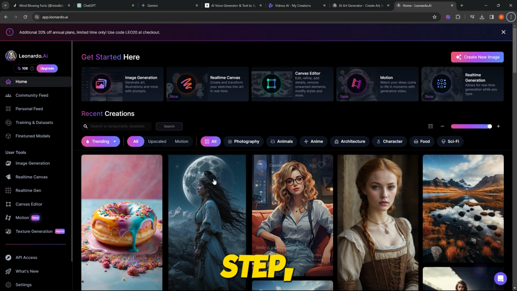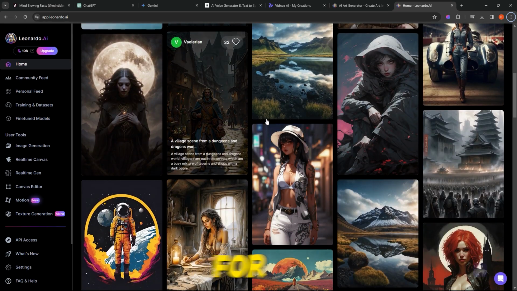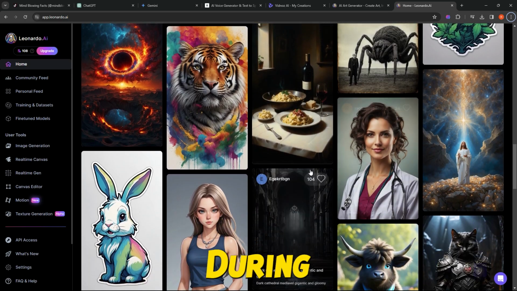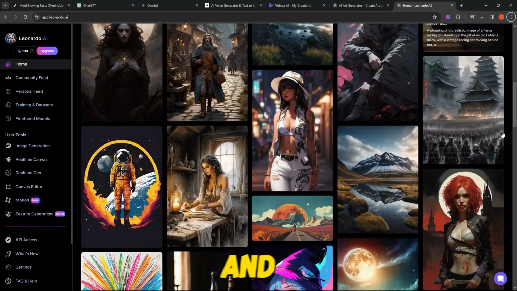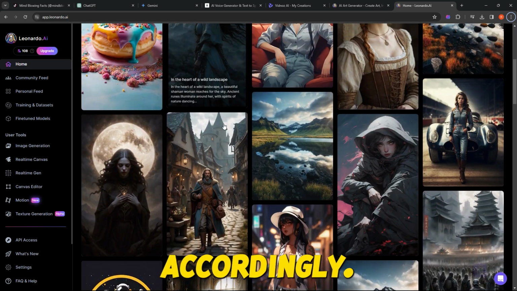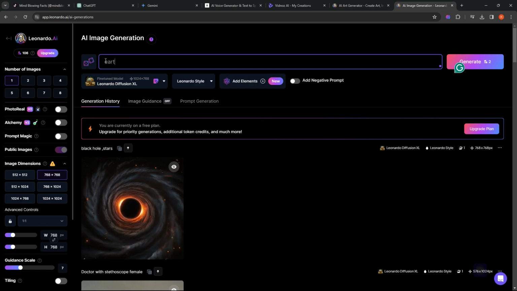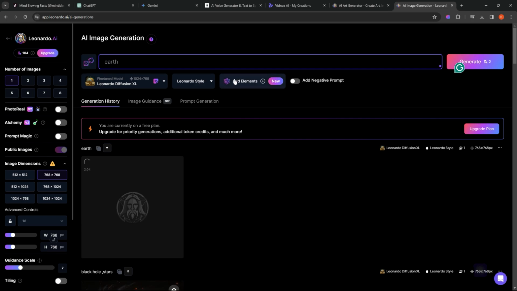Moving on to the next step, we need to create multiple images for our script. Let's head over to Leonardo AI again. During this process, read your script and create suitable images accordingly. Simply describe the image you want in this prompt and create as many images as you need. This will enhance the quality of your video.